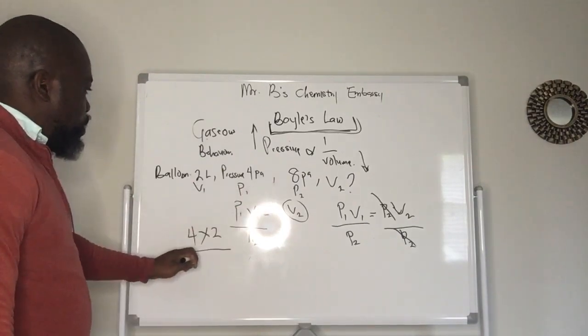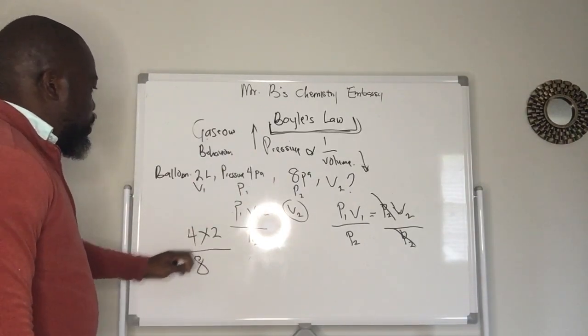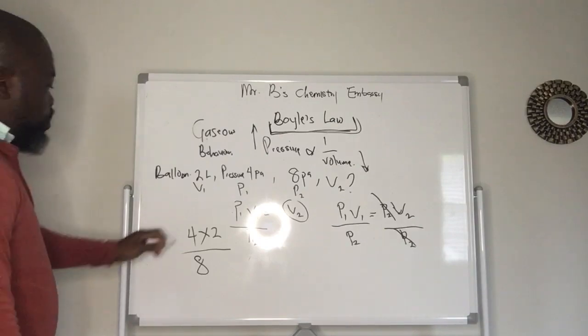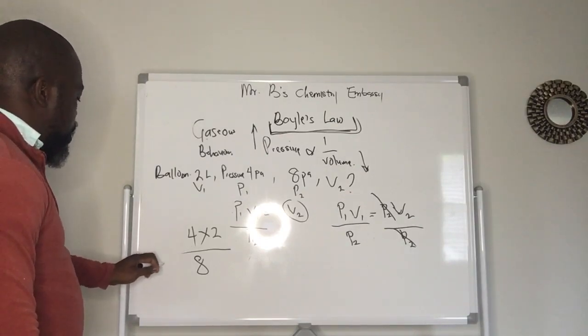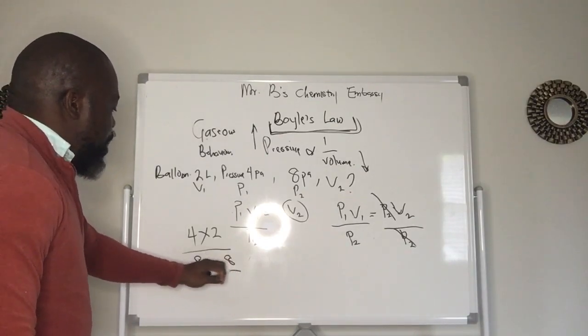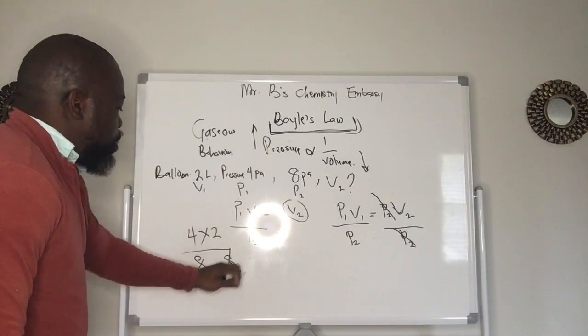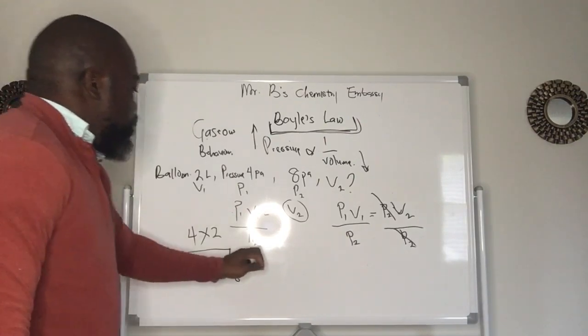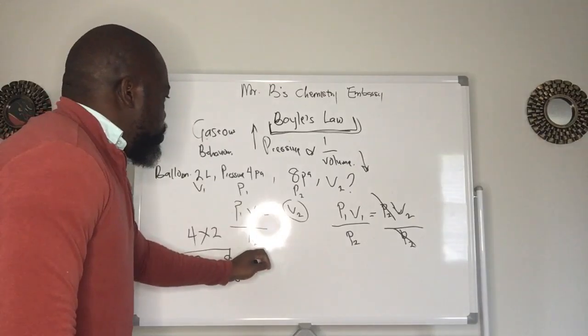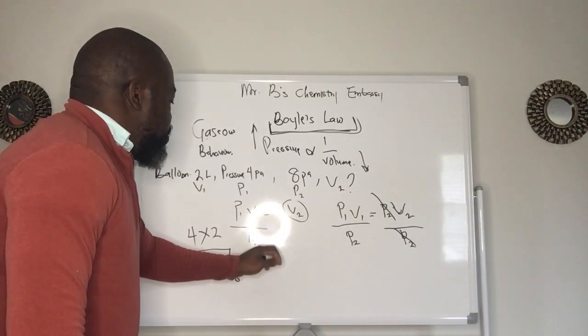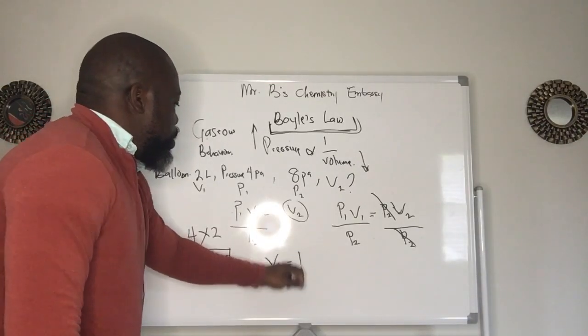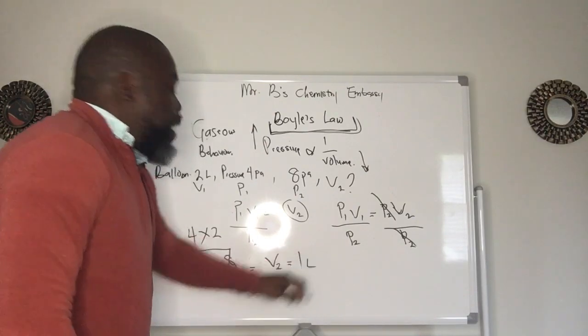Our P2 is 8. So let's cancel out. 8 divided by 8 is 1. So V2 is going to be 1. 1 what? Liters.